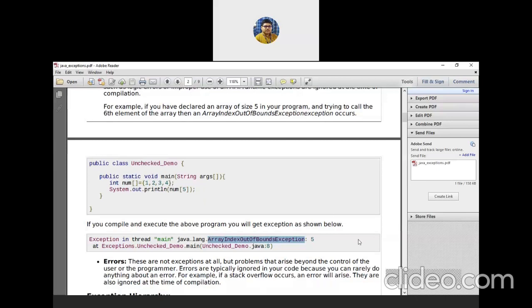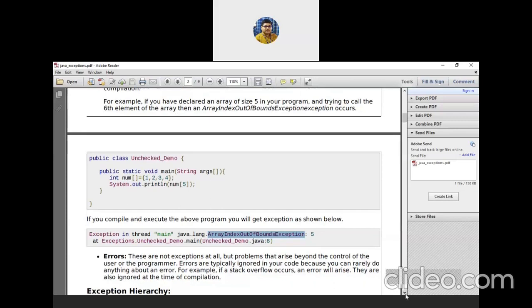Fine. Another type is not at all an exception, rather it is an error that arises beyond the control of the user or the programmer. Errors are typically ignored in your code because you can't really do anything about an error. This is not a syntactical error. If a stack overflow occurs, as a programmer there is no option for you to solve that error. You have no way out.